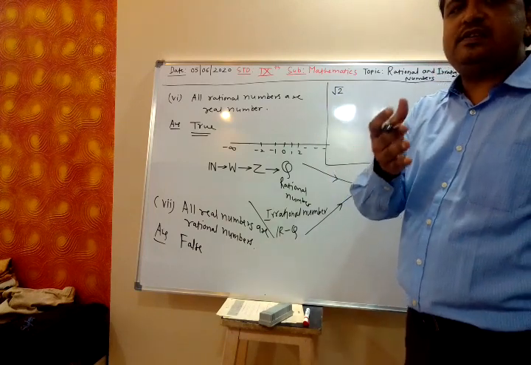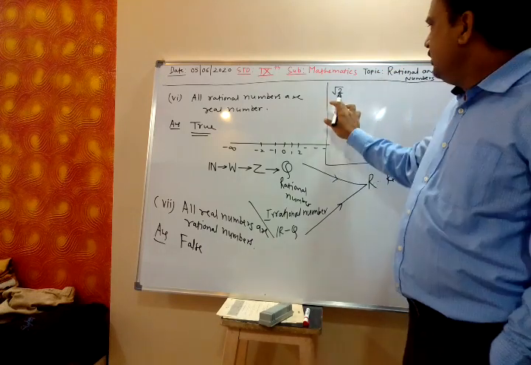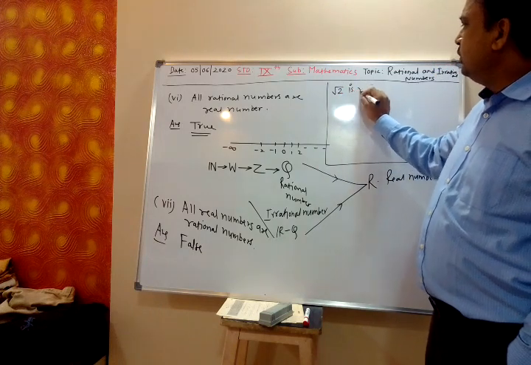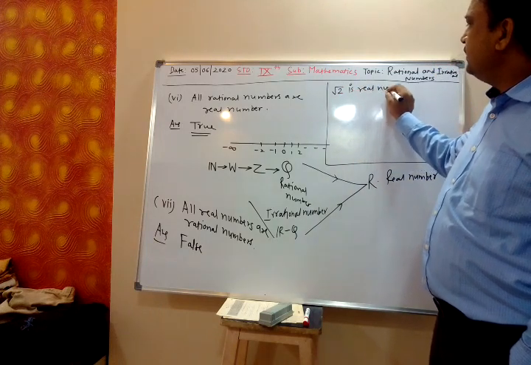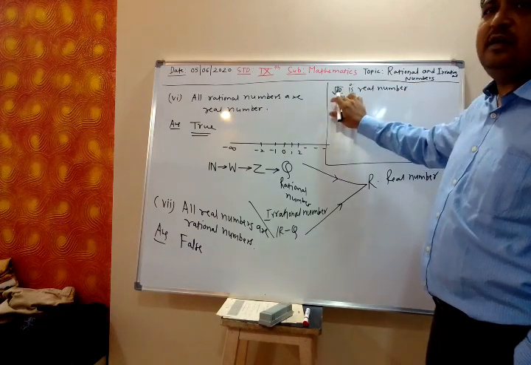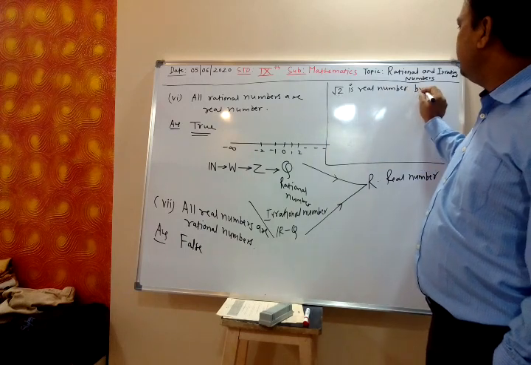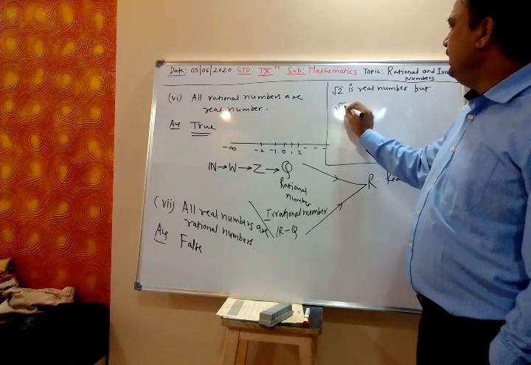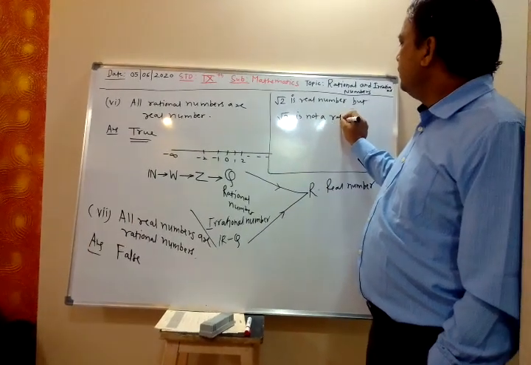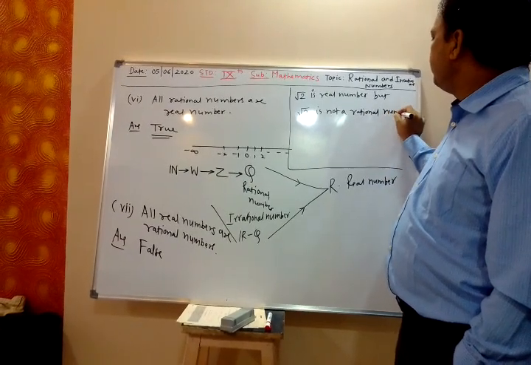All rational, irrational, whole numbers, natural numbers, integers, they are present in real numbers. In fact, root 2 is irrational, but irrationals are present in real numbers. So root 2 is a real number, but root 2 is not a rational number.